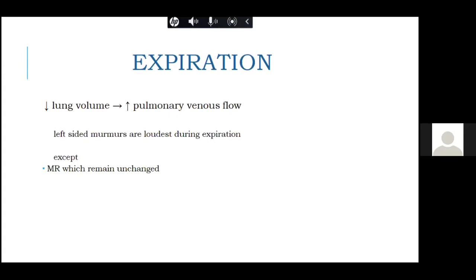So all the murmurs of the left heart usually increase on expiration, except mitral regurgitation, which doesn't seem to get affected much by this rule. It either changes very little or doesn't change at all. This rule you should always remember.